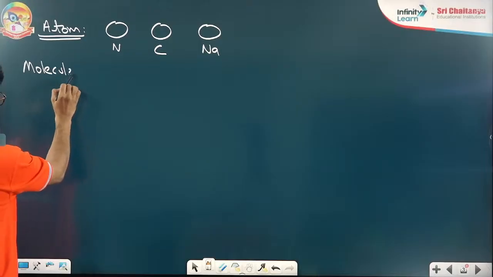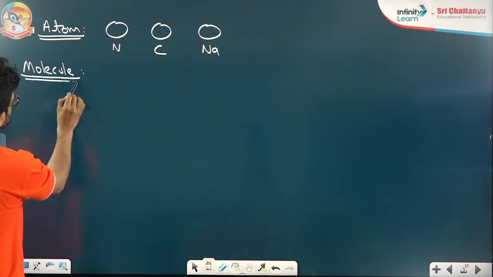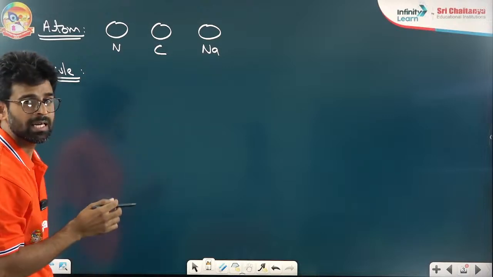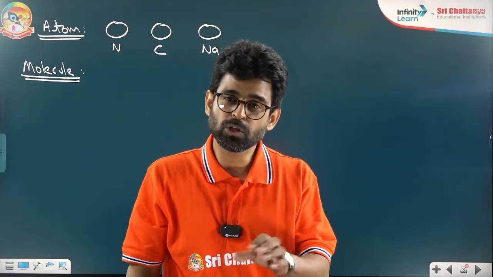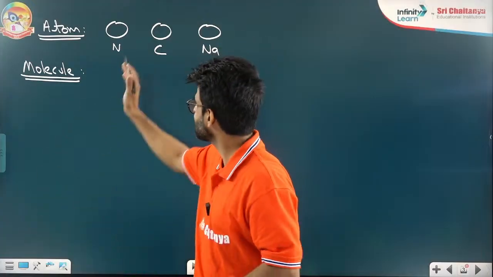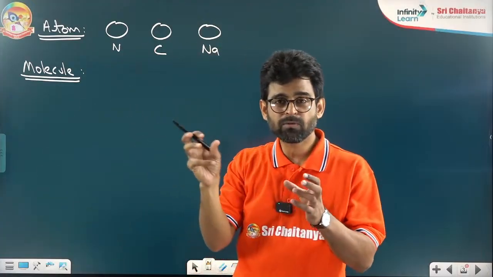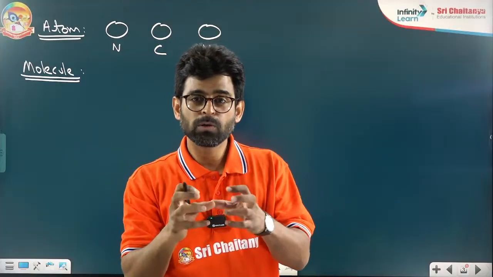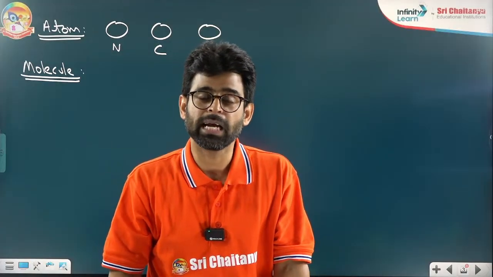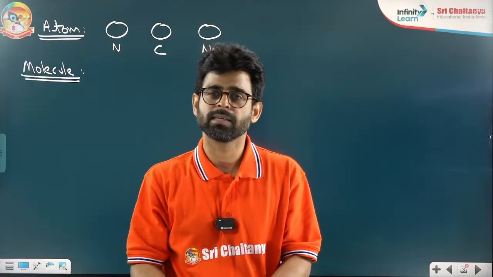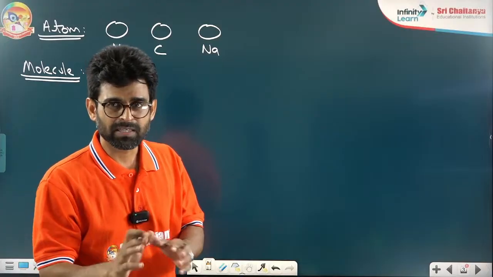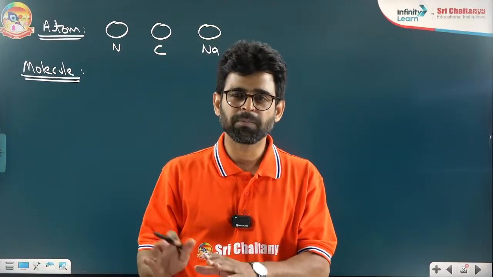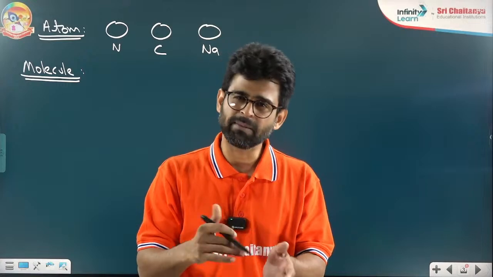I'm telling you this because I will explain the next point using these only. A molecule is basically a group of atoms. Here I was taking single atoms, and when some of the atoms bond to each other by some bond and make a molecule, a group of atoms is what? A molecule. I'm not going into that much detail of definitions because I want to explain what is atomic mass, gram atomic mass, and molecular mass.